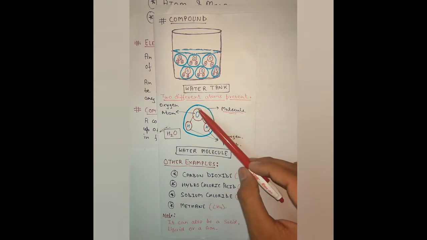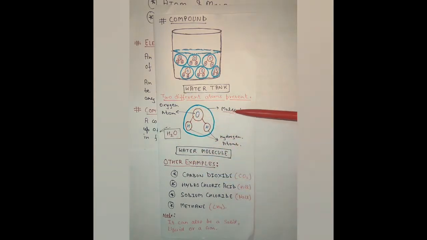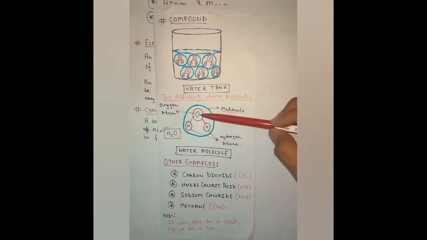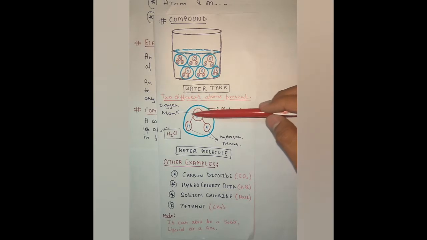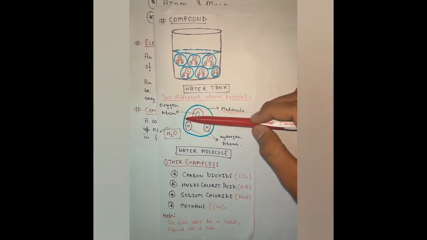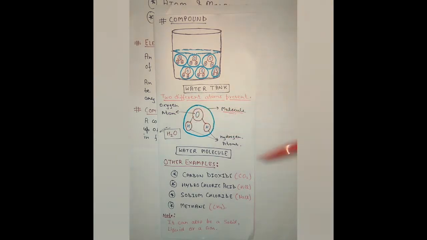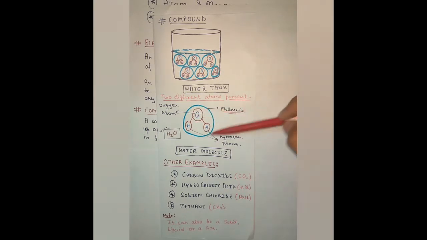In the image below, this molecule consists of two hydrogen and one oxygen, called H2O. So here there is one oxygen atom and two hydrogen atoms, which together are known as a molecule.